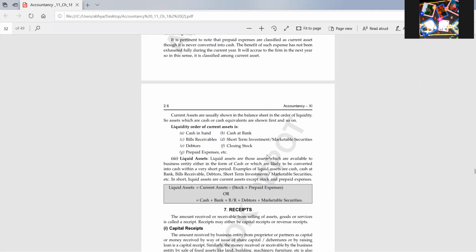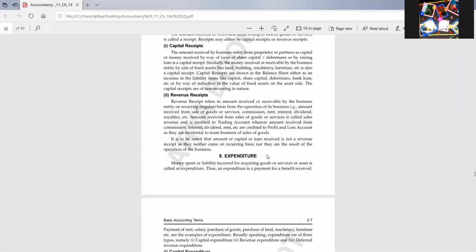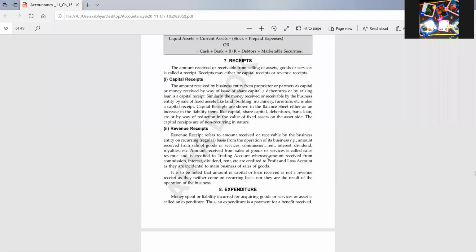Then further, receipts. Yesterday we did this topic. Any amount which is received or receivable is known as a receipt. Either received, or we will be receiving in future, that will be known as a receipt. They are of two types: capital receipt or revenue receipt. Capital receipts are the amount received or receivable by selling assets, for example fixed assets like land, building, plant, machinery, or by issuing of shares.